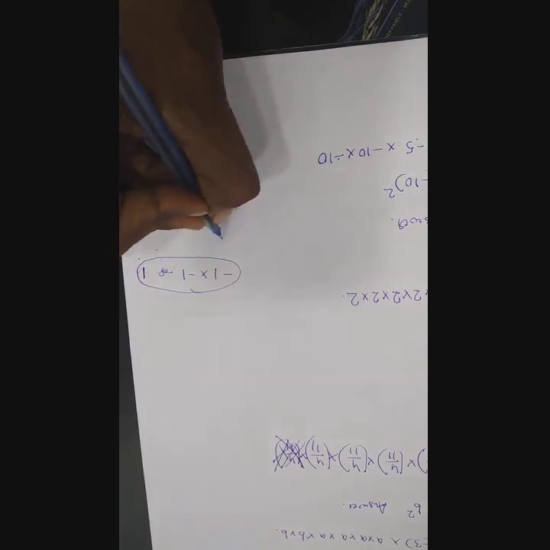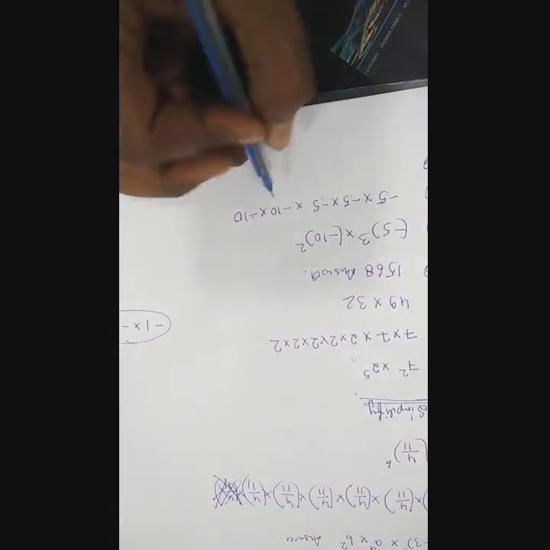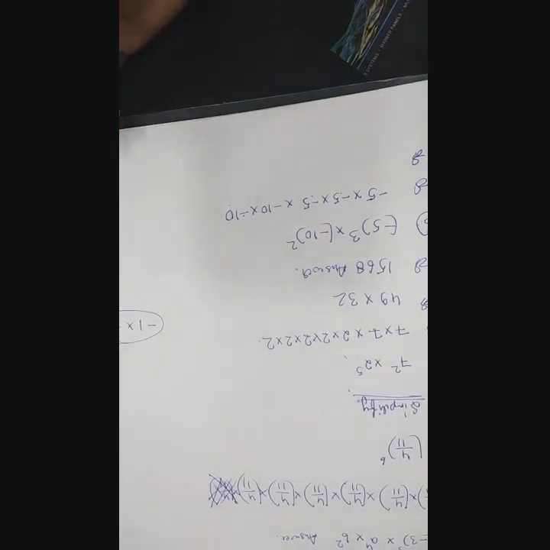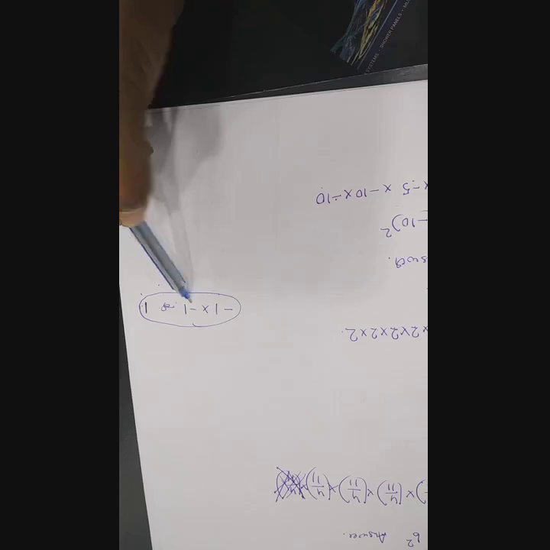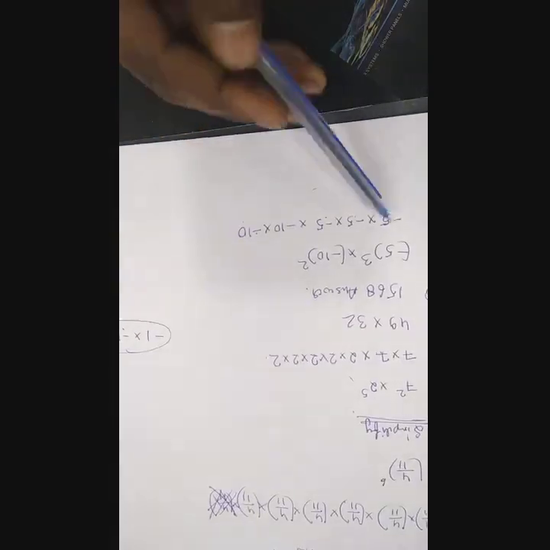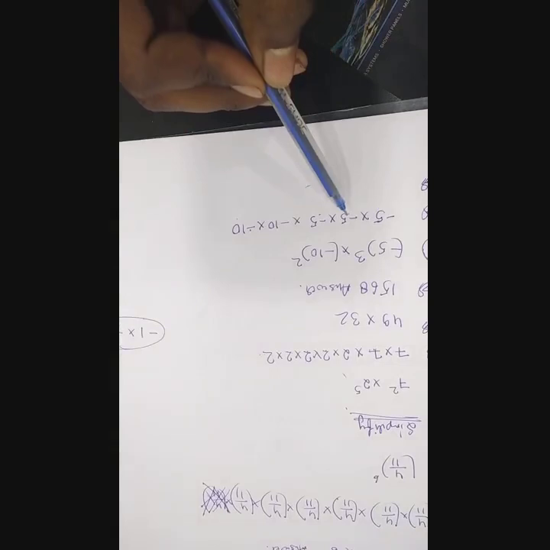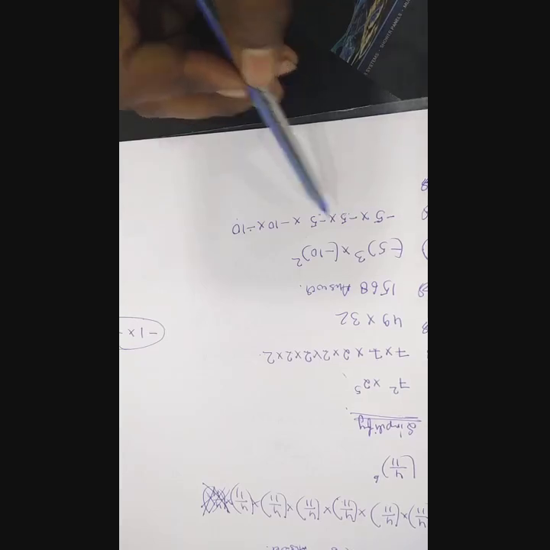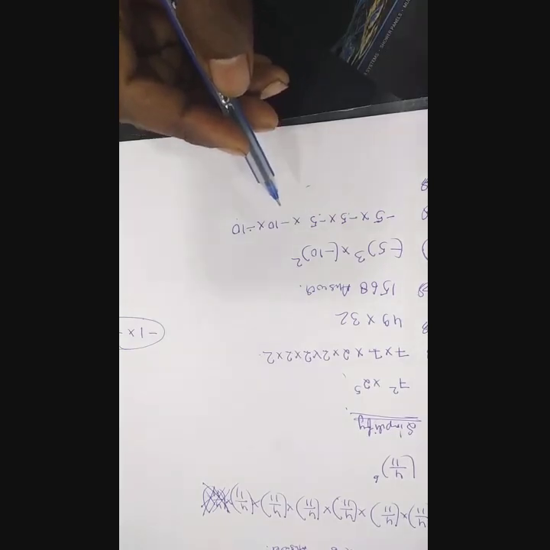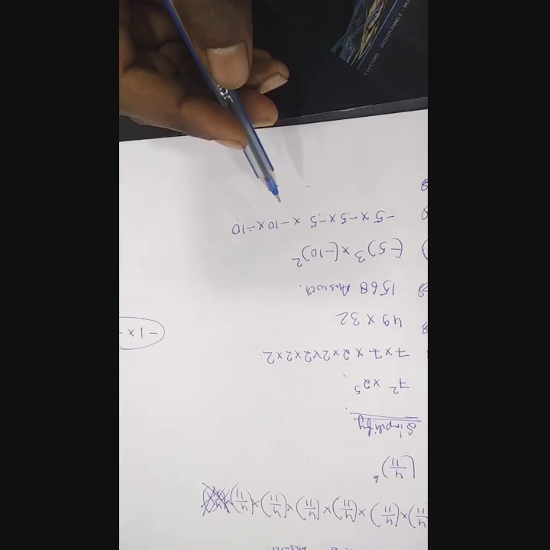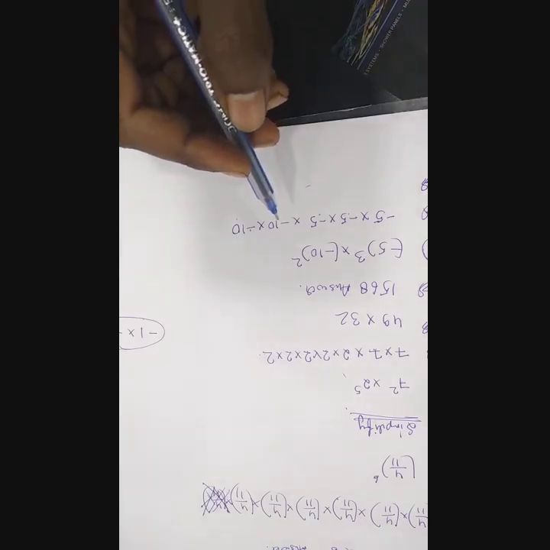Like you can see over here, minus 10 into minus 10, that is obviously 10 tens are 100, but 100 in the positive form, not in the negative form. Why? Because I told you minus 1 multiplied by minus 1 will give you 1. Same as over here also, minus 5 into minus 5 will give you 25, and 25 multiplied by minus 5 will also give you only a positive value. Is that clear?